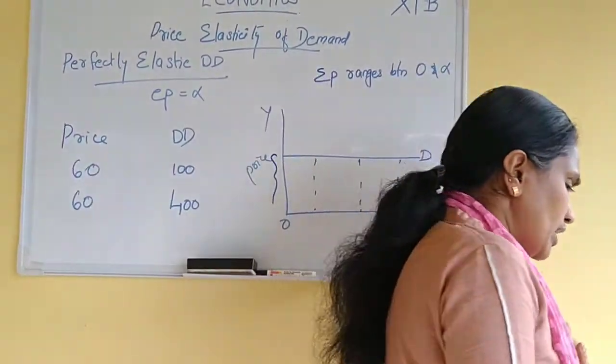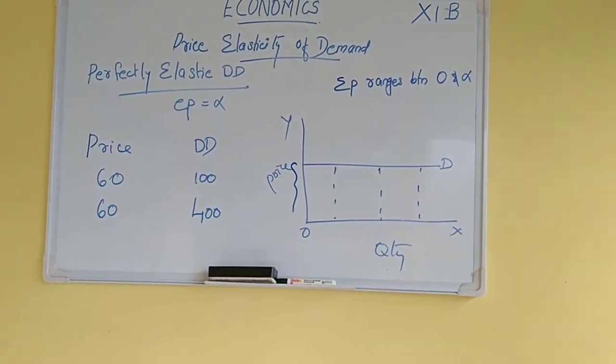Can you tell me one more time which are the different classifications of the price elasticity of demand? EP is equal to 1, that is, change in price is equal to change in quantity demanded. Both are equal. When EP is equal to 0, that is perfectly inelastic demand. Perfectly inelastic demand means that there is no change in quantity demanded due to change in price.